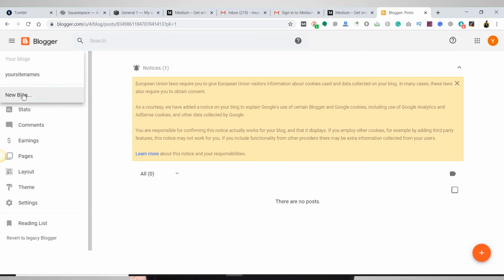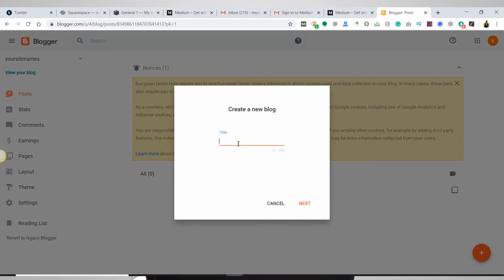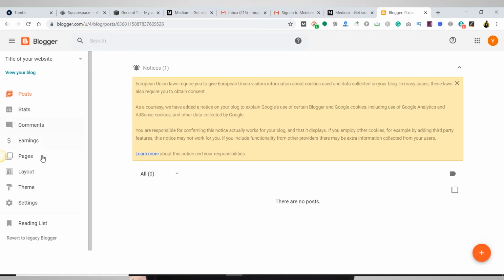If you want to create a new blog, just click New Blog from here, give a title for your website, click Next, and you can select an address. Your URL will look like title.blogspot.com. It is not available right now, so I'm just giving a different title, and you need to save it. Once you save it, your blog is created, and now you can post anything by clicking this plus icon.